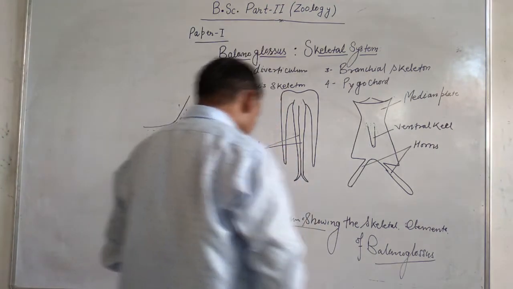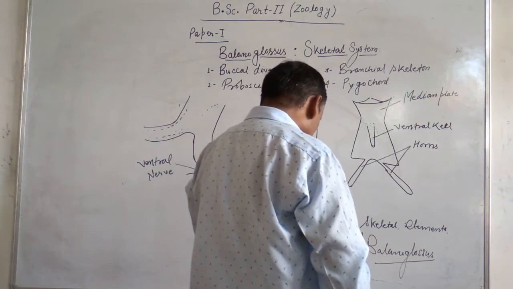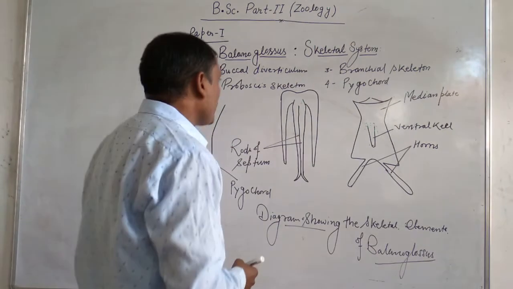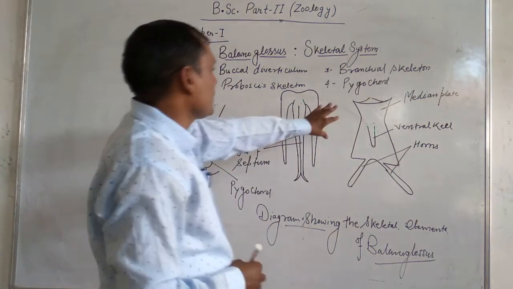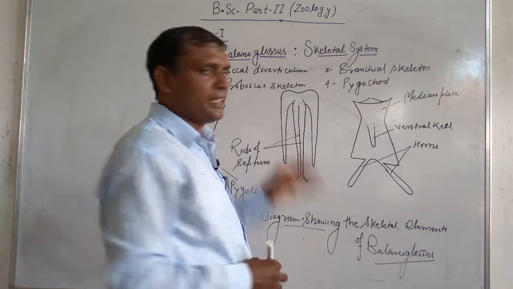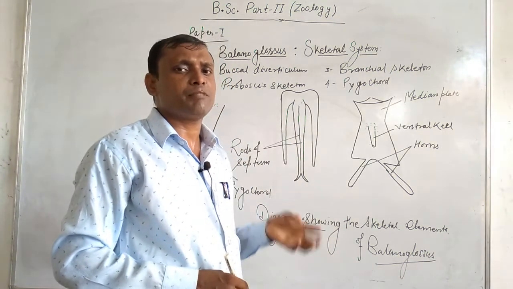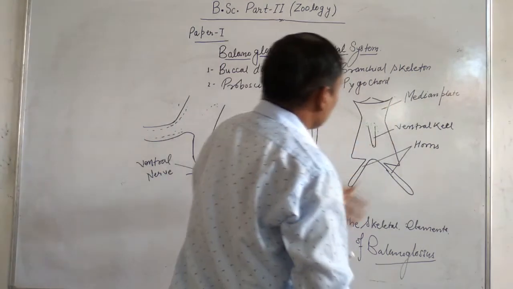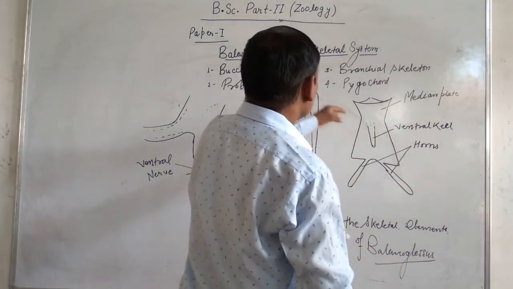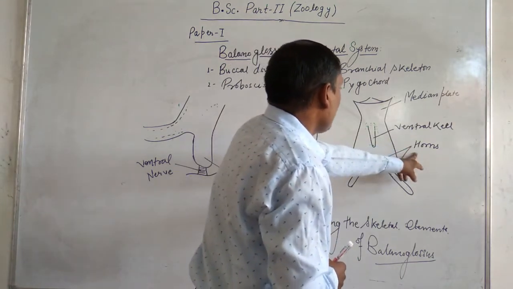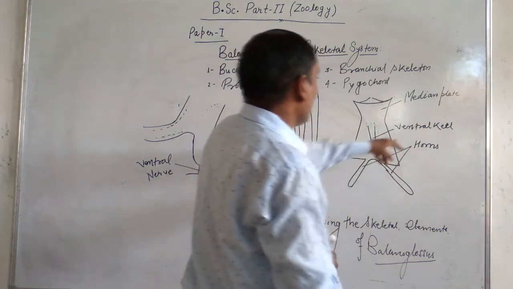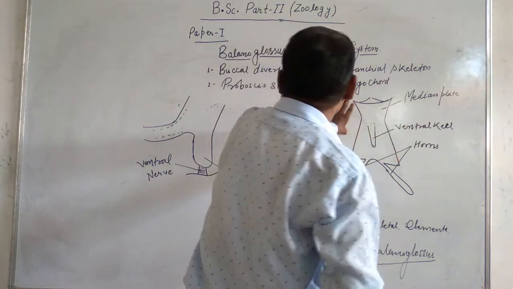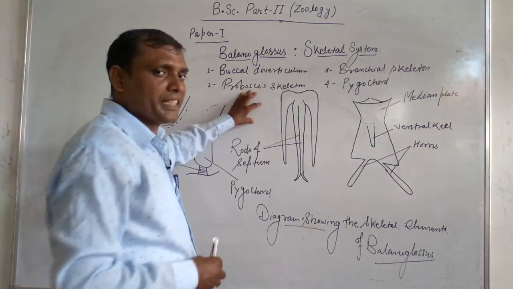The proboscis skeleton is formed by the basement membrane. A pair of horns, a ventral keel, and a median plate compose the structure of the proboscis skeleton.